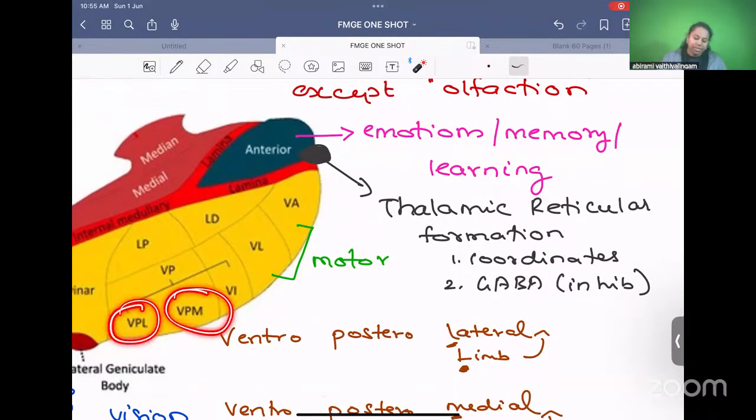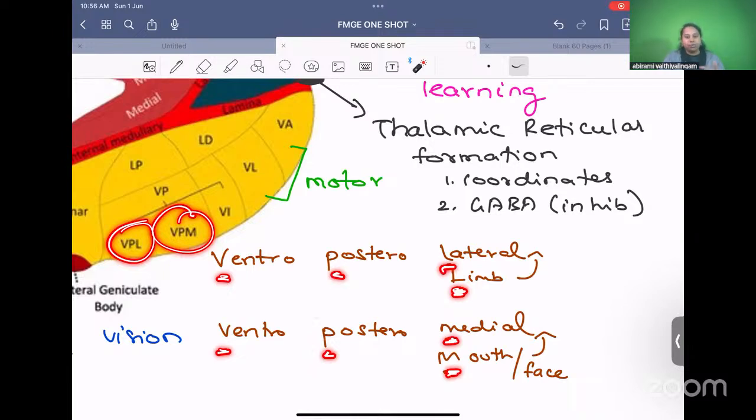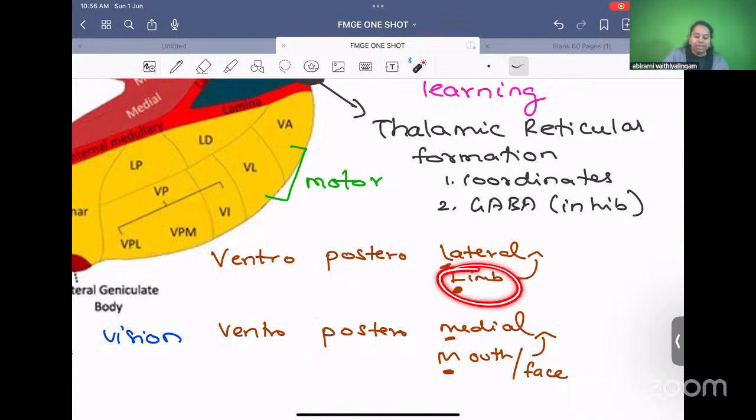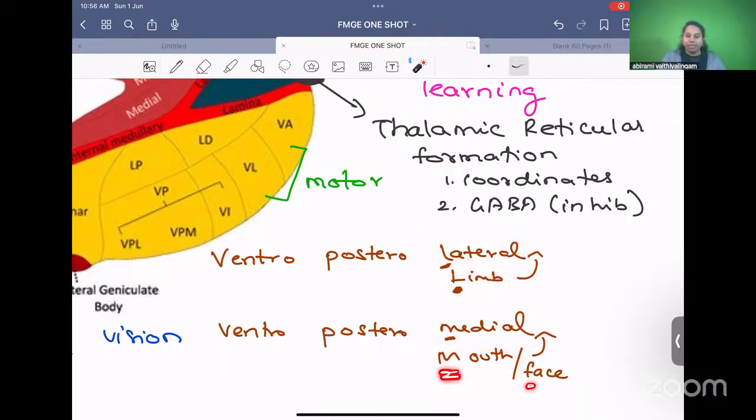VPL and VPM. Ventero-posterolateral and ventero-posteromedial. That is VPL, VPM. How do you remember this? L for limbs. All sensation from the limb is carried into VPL, lateral. M for mouth. So all sensation from the mouth is carried to medial. So limbs, lateral nucleus; mouth, medial nucleus. Mouth is on the face. So mouth and the face go to the medial nucleus.